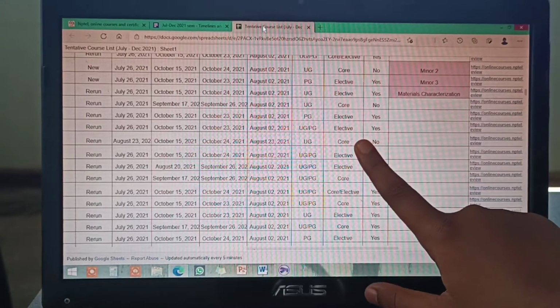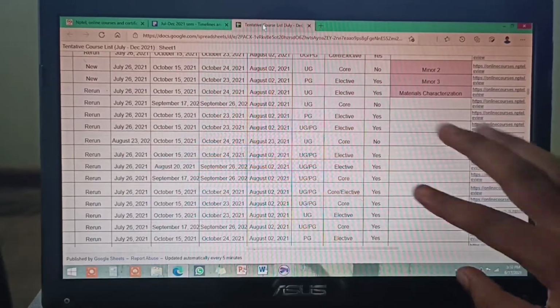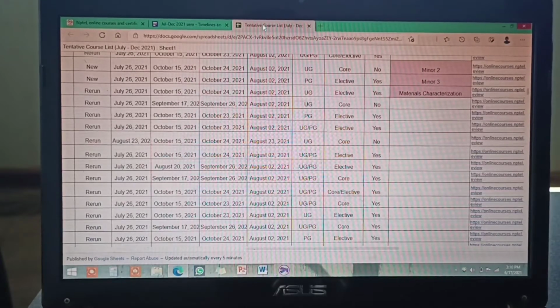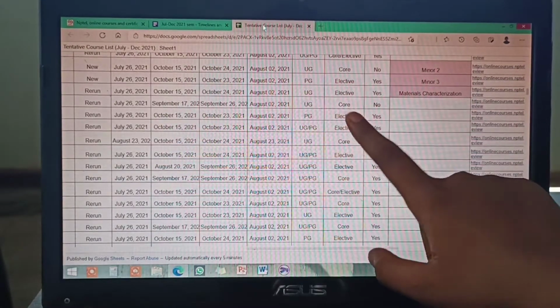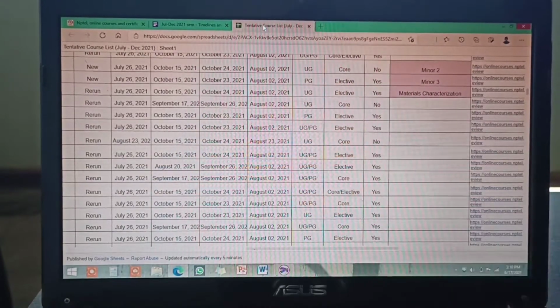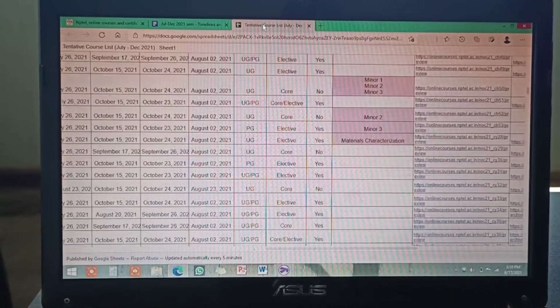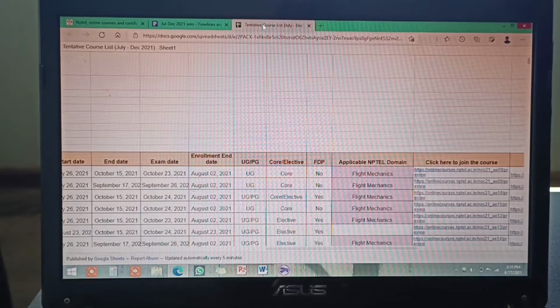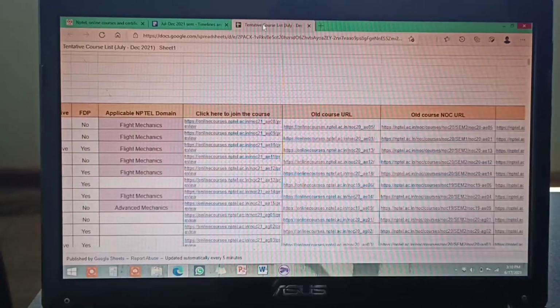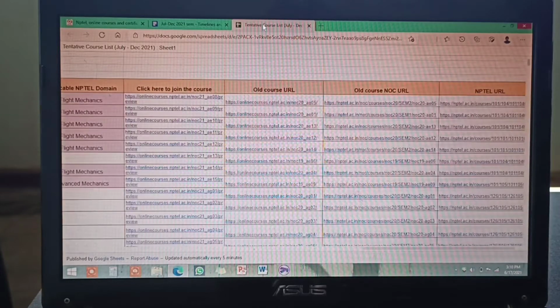Here core and elective doesn't matter much. For example, I have taken chemistry, and for my elective in my college I have taken analytical chemistry and coordination chemistry. So it is written here core, and I have taken this course. And this yes or no is for, let's check out once more, FDP, application NPTEL domains. Click here to join.